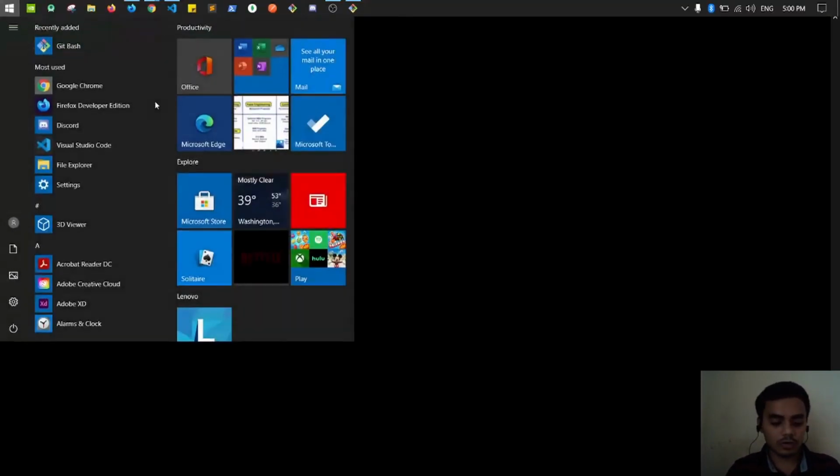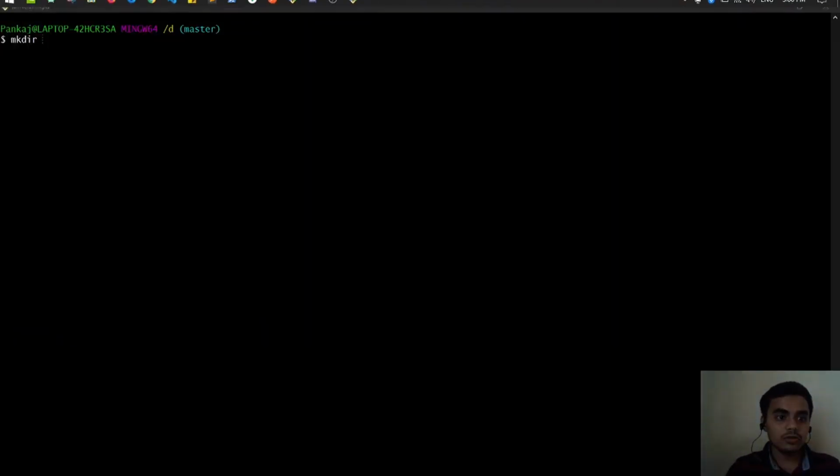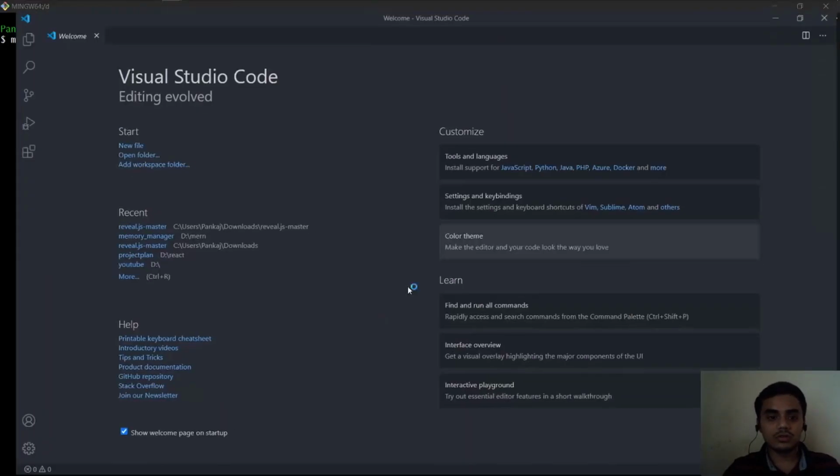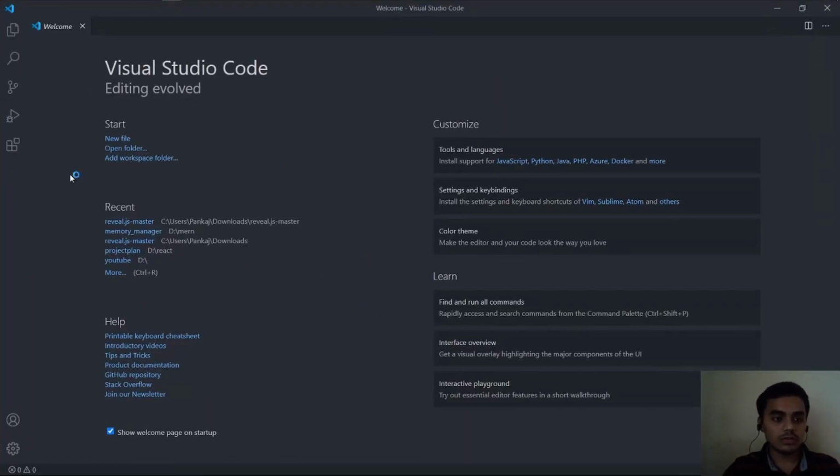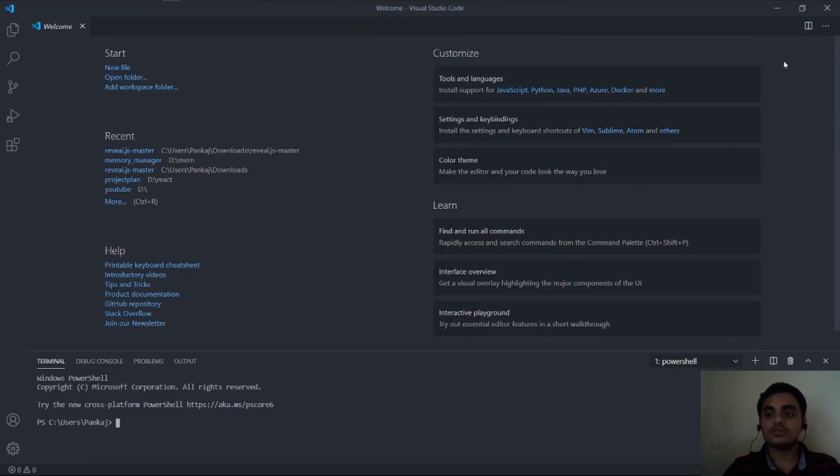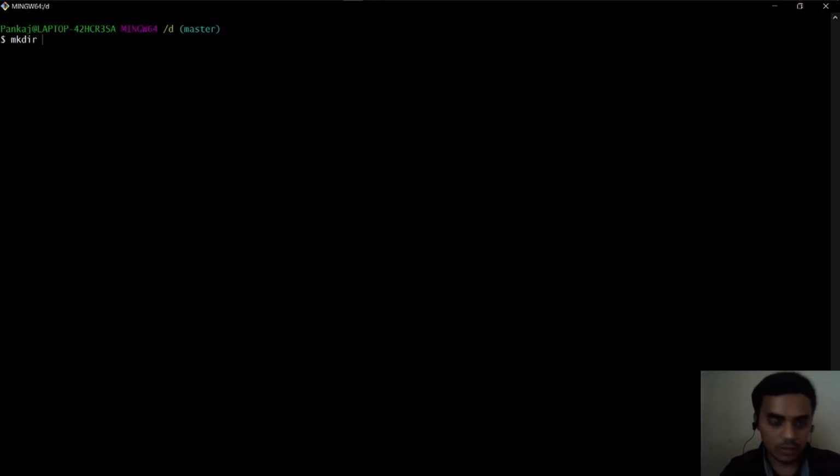By the way, I wanted to tell you, if you want to work in VS Code, you don't need to come here. You can just work through the command line also. You can work from here also. But I'm using Git Bash for the sake of simplicity. I don't want things to get complicated.